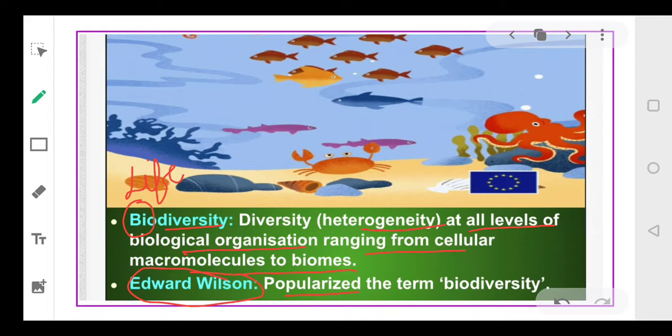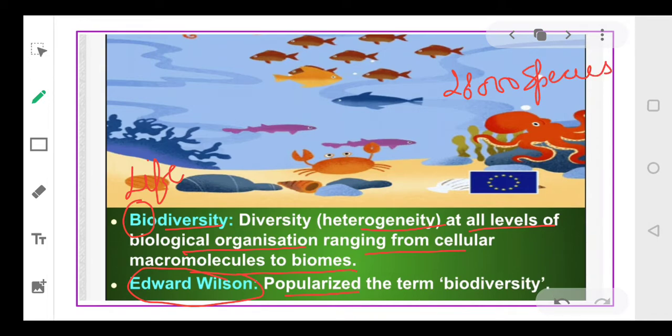Now as I'm talking about biodiversity, and I'm saying that there is a large number of living organisms available, let's compare the data that we have today. If I talk about fishes, there are approximately 28,000 species of fishes only. Just imagine this.